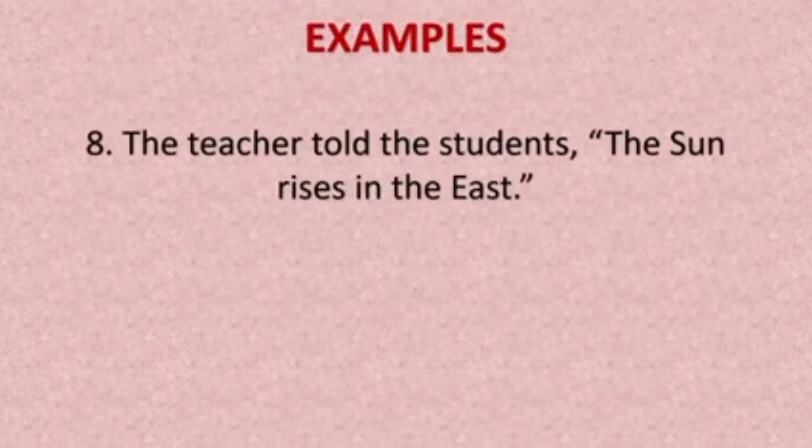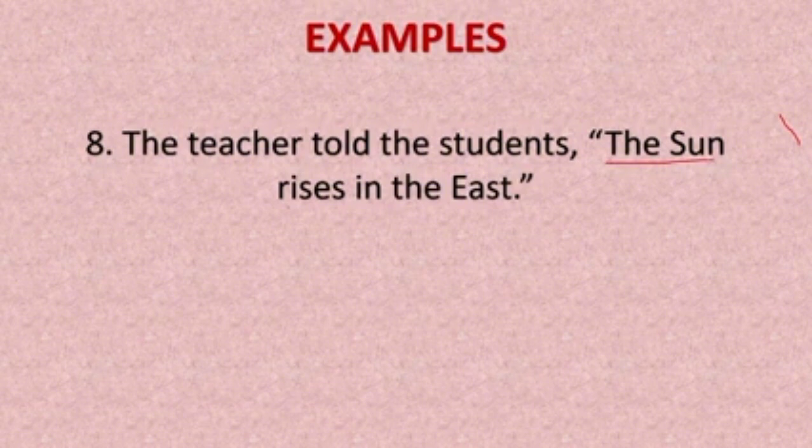Now coming to the eighth one. The teacher told the student the sun rises in the east. Here you can see, the sun rises in the east. This is a universal truth. So when a universal truth is being reported, you need not change any tense in it, and the sentence doesn't even contain pronouns.